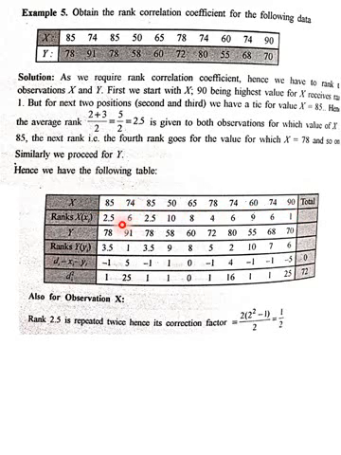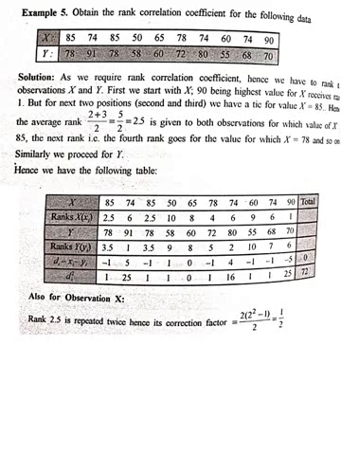So we allot them (3 plus 2) by 2, which is 2.5, and the next will be the 4th rank, then 5, 6, 8. Again 74 occurs 2 times. Now for x we have 85 as well as 74 as repeated ranks.